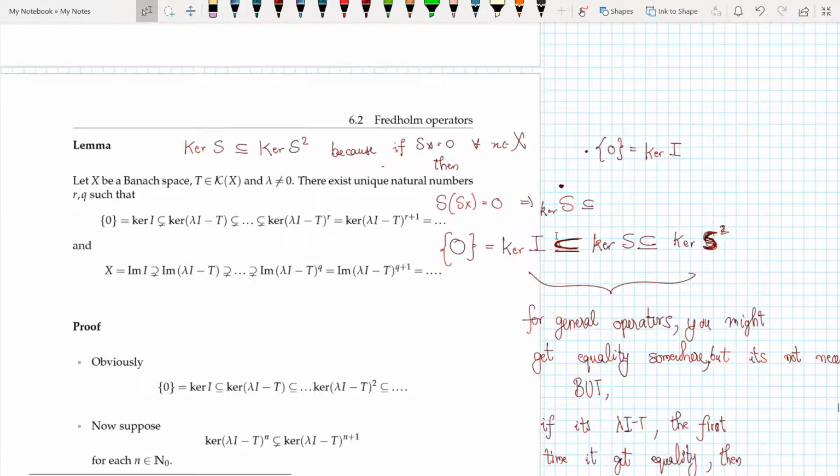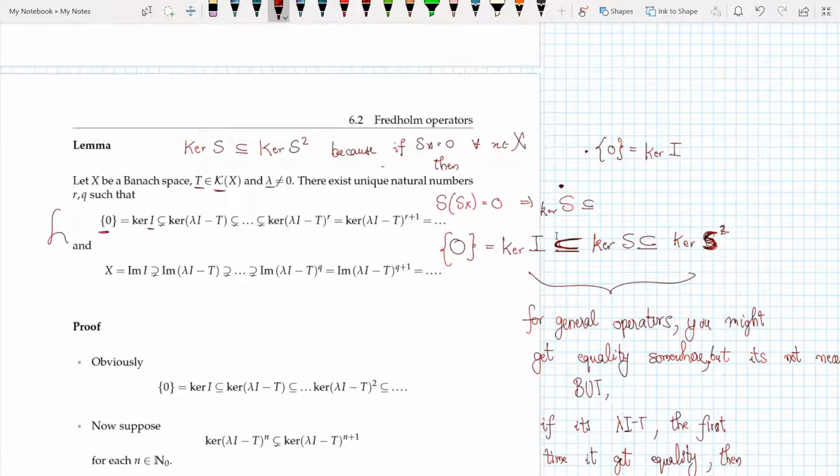Let X be a Banach space, T be a compact operator, and lambda not equal to 0. There exist unique natural numbers R and Q such that 0 equals this. I know that I is the identity mapping, and since the identity mapping is both surjective and injective, therefore the kernel of I equals 0.